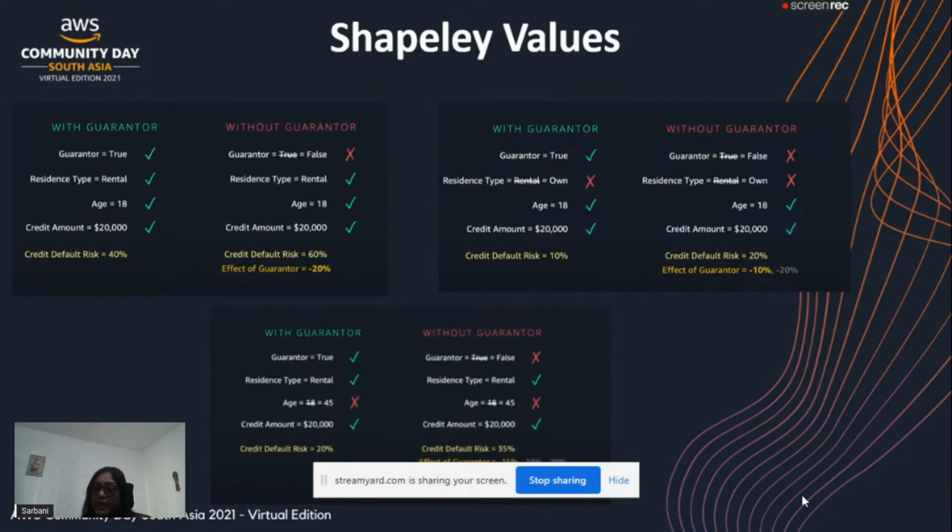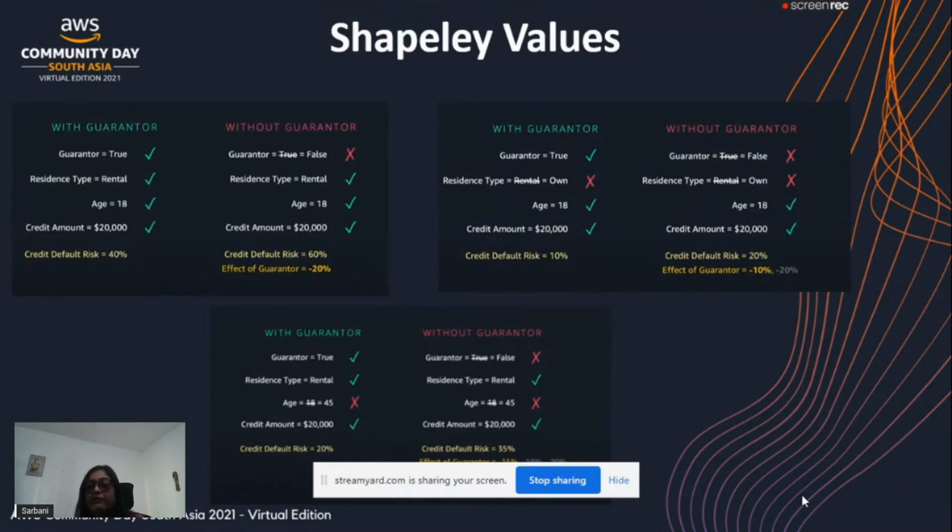Now here it is 10%. Great. So risk has gone down, definitely, because the person is owning one house. Now another combination will be made. The residence type is now switched, like here, from rental to ownership. But here we are also switching off the guarantor. So two fields are changed here, guarantor as well as residence type.